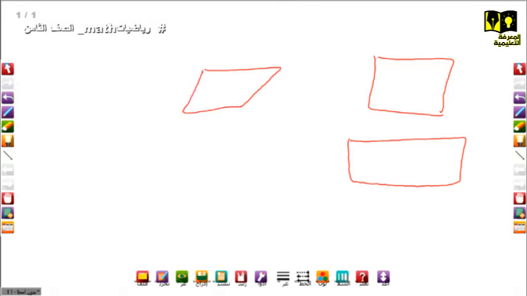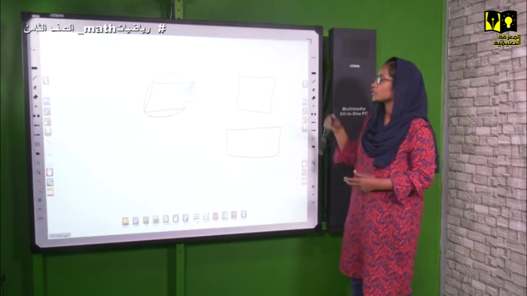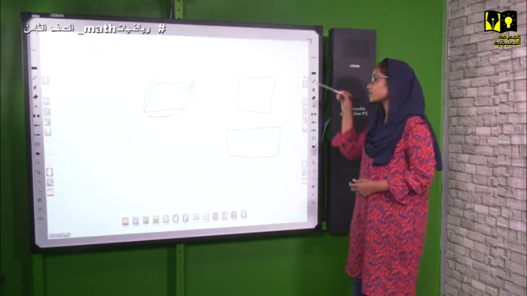So when we have quadrilateral figures like this, and they are enclosed in a circle, this is not a circle, of course. Here we have a quadrilateral figure inside a circle. So we call it what? We call it a cyclic quadrilateral.